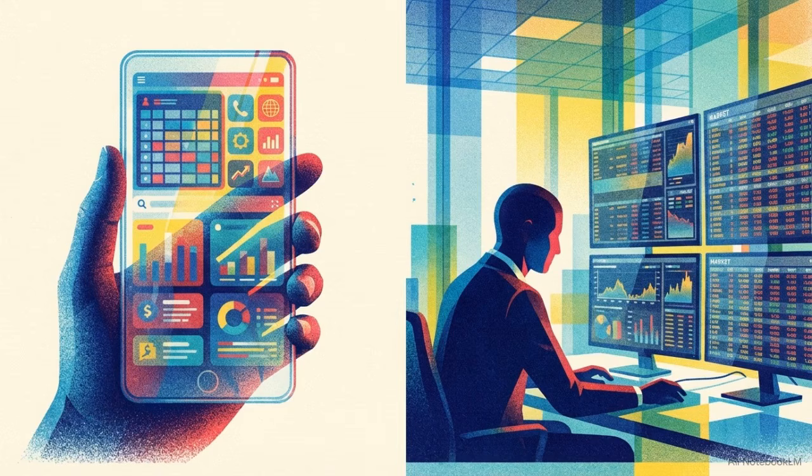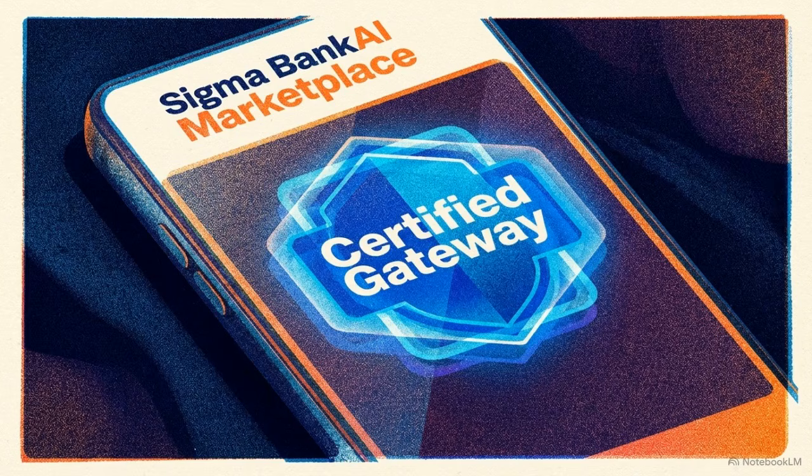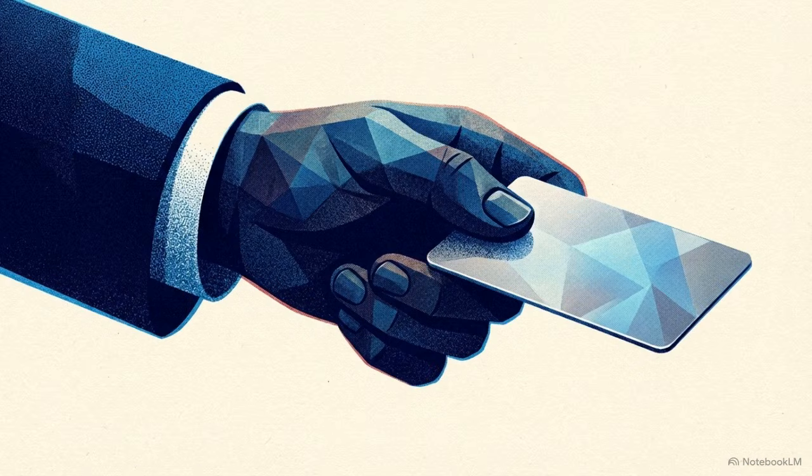The phone acts as a technical witness, but the DApp also acts as an entry point for high-level financial services. Operating an active node transforms the user into a certified gateway for the Sigma BankAI marketplace. This allows them to trigger the origination bonus whenever they facilitate a venture debt facility from Vector Capital Partners.